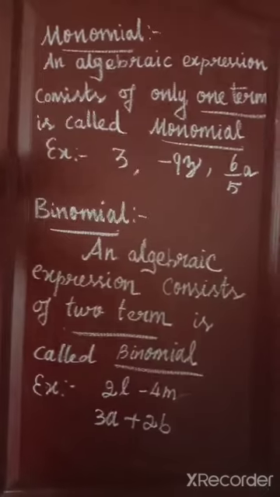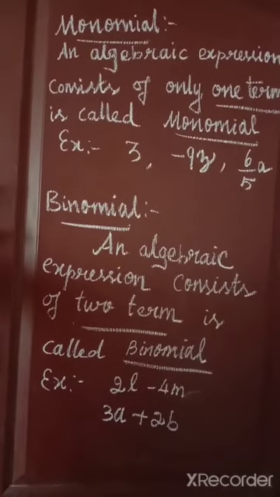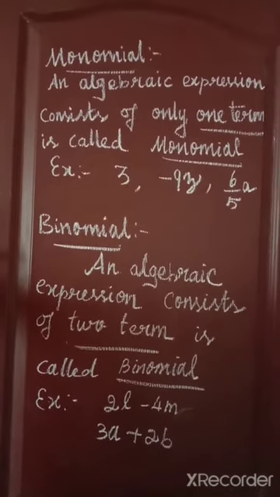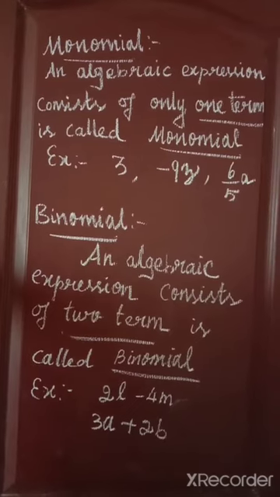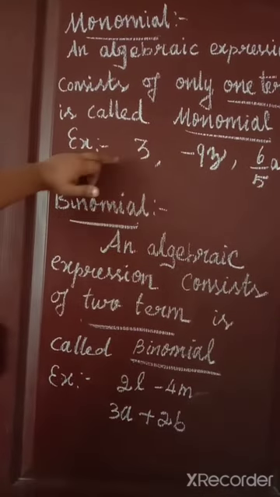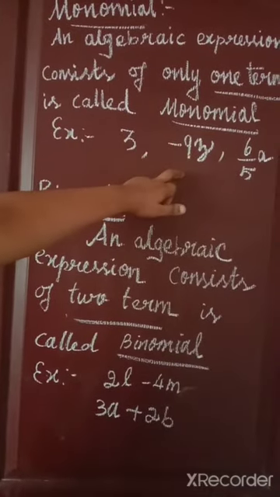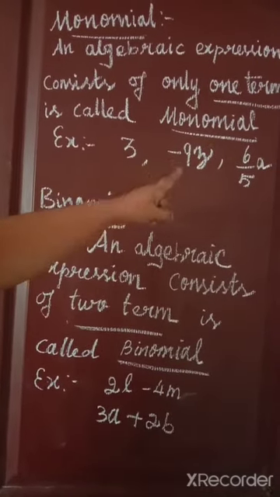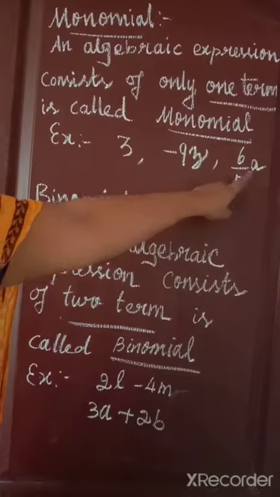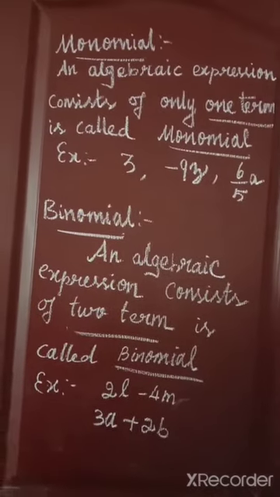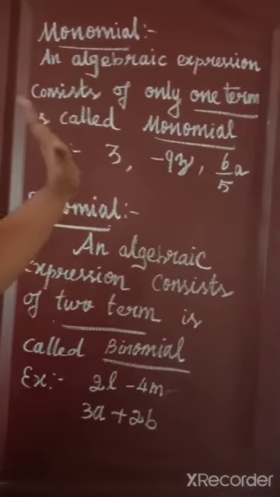Monomial. An algebraic expression consists of only one term. So only one term means it is considered as a monomial. For example, 3 is one term, minus 9 is one term, and 6 by 5 into a is one term. So all of these are considered monomials.